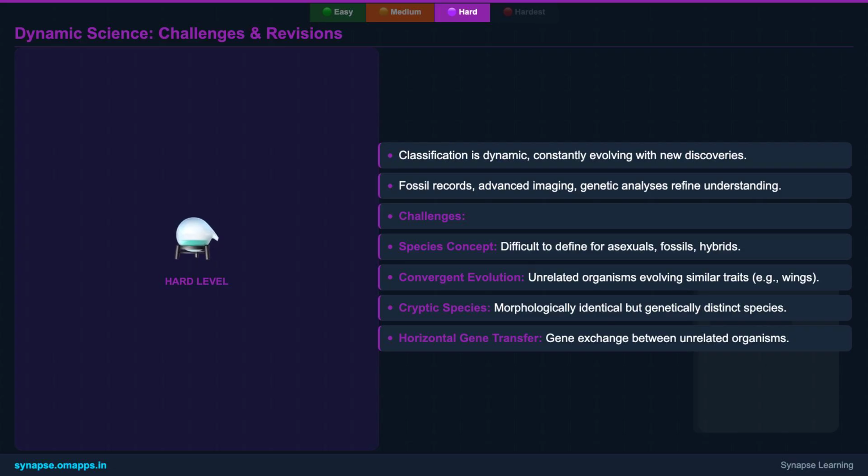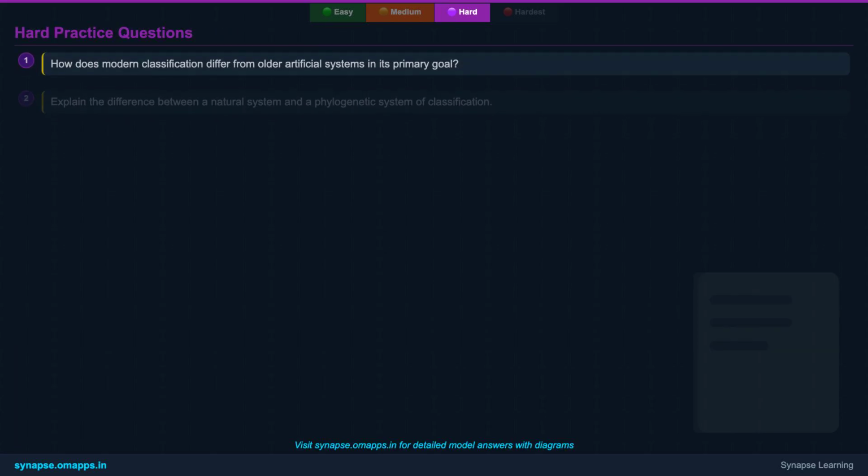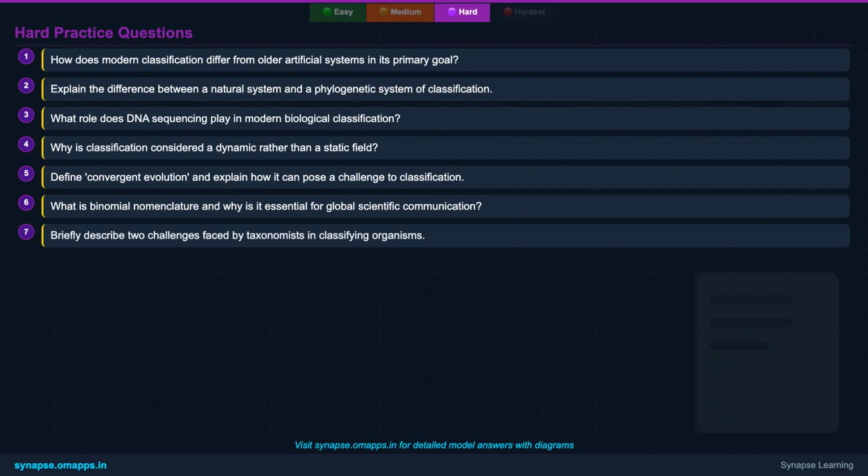However, challenges persist. Defining a species can be complex, especially for asexual organisms or those that hybridize. Convergent evolution, where unrelated organisms evolve similar traits, can also mislead classification based purely on appearance, highlighting the need for molecular data. Time for some hard-hitting questions. Here are 7 practice questions to test your advanced understanding.